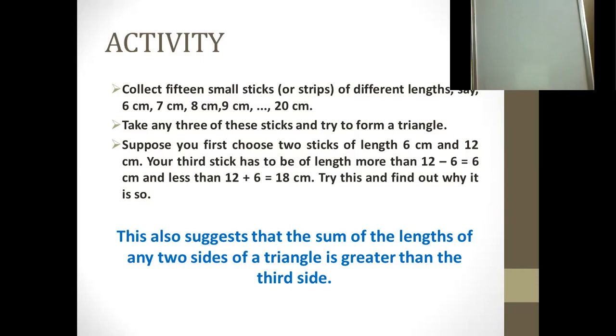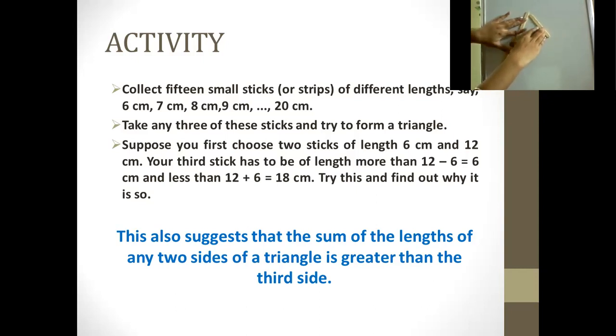So here, first of all, take one stick of 6 centimeter, then take another stick of 6 centimeter, which I'm using to make it 12. I made it 12. Okay, this is another one, 6 centimeter.